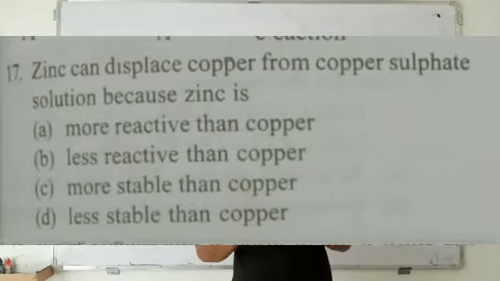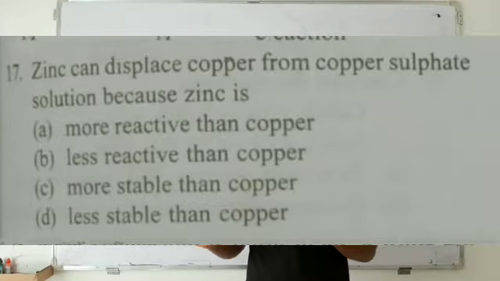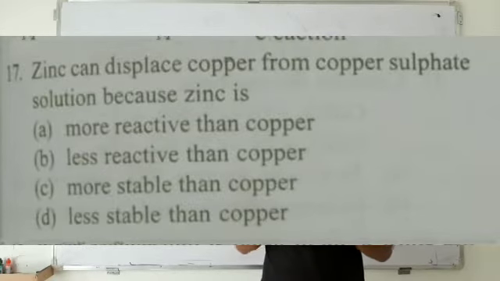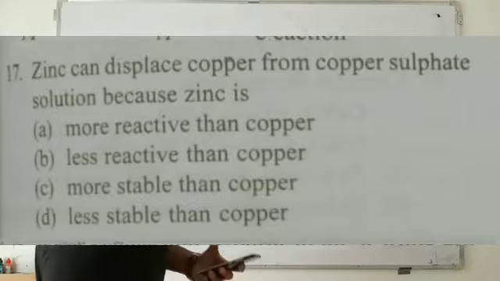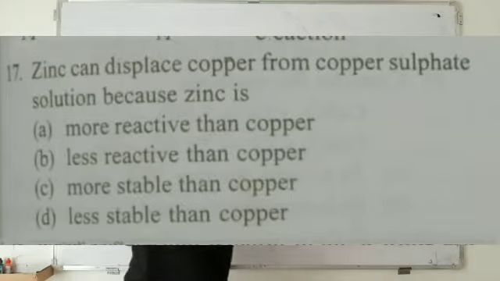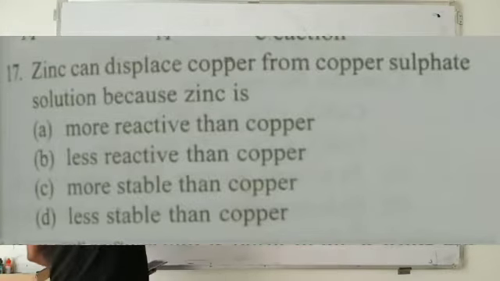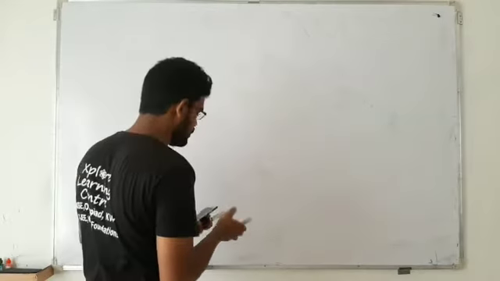Zinc can displace copper from copper sulfate solution because zinc is, the options are more reactive than copper, less reactive than copper, more stable than copper and less stable than copper. Read the question carefully once again and get back here. See, what's the question asked?